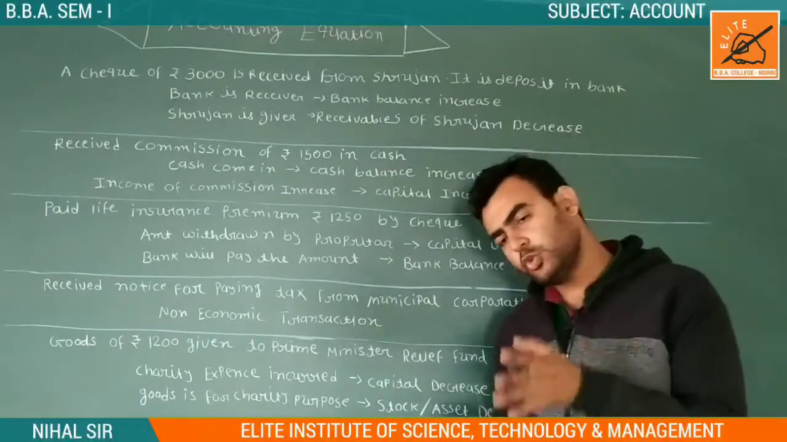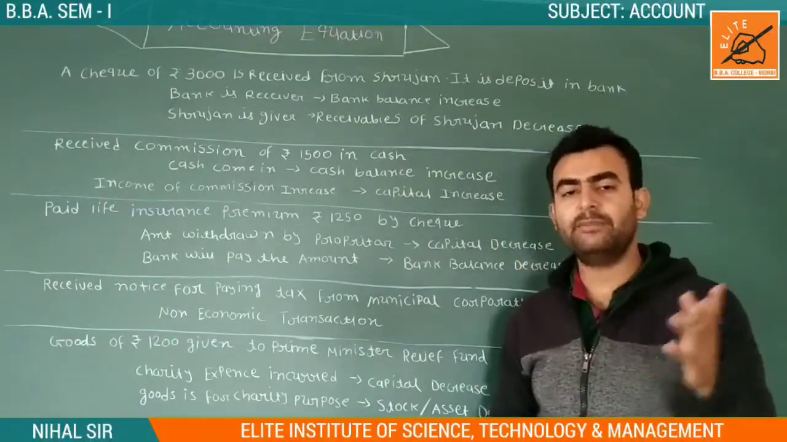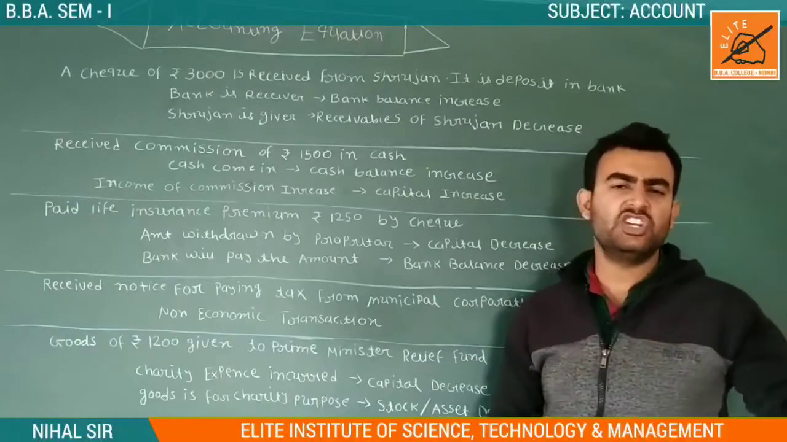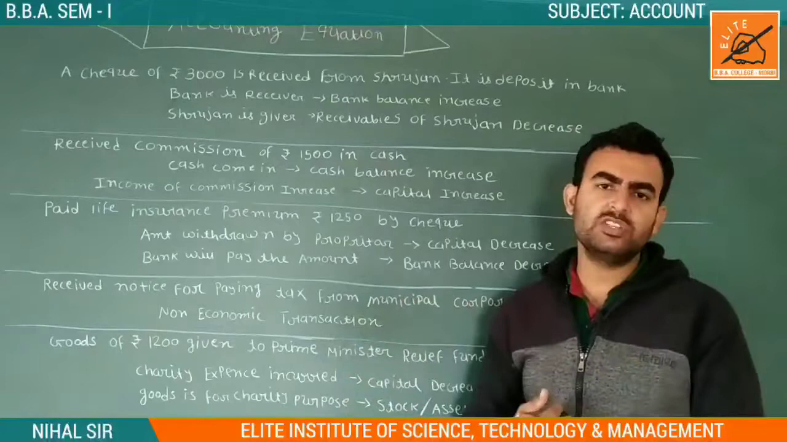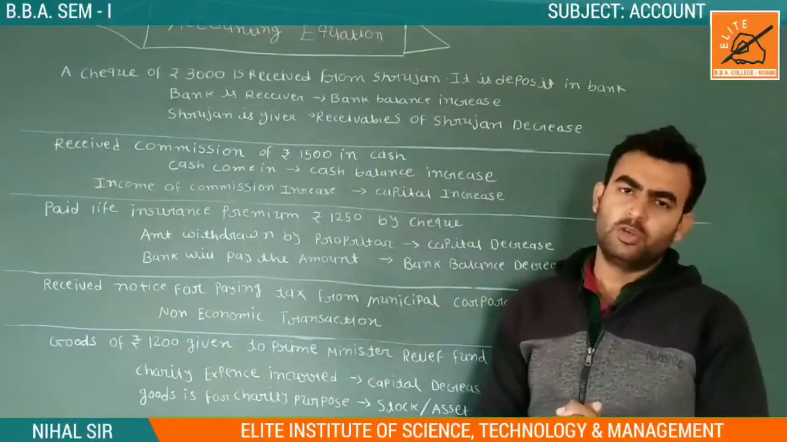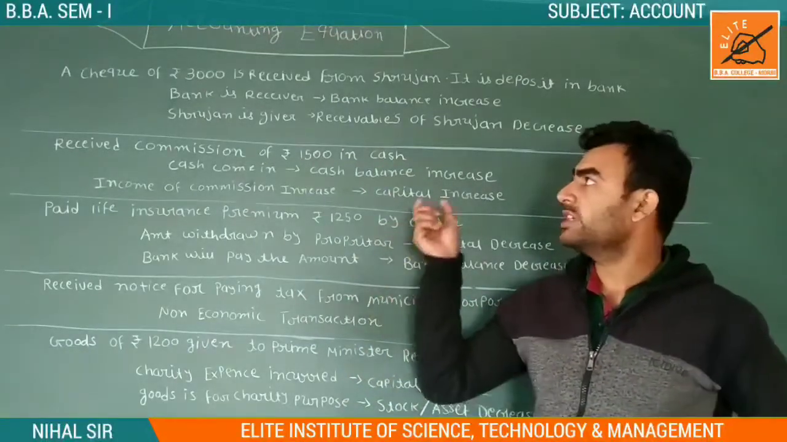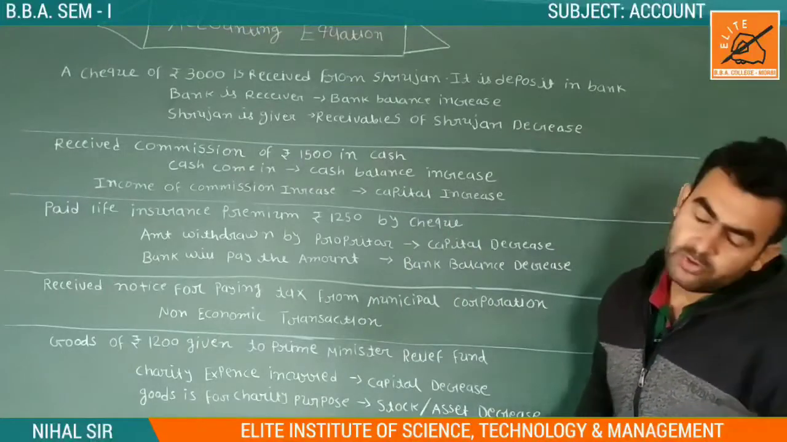You can make an account, you can make different kinds of ledgers, but if you don't know which account things go into and how to classify them, then you cannot make the entry. So accounting equation is the most important thing for you.